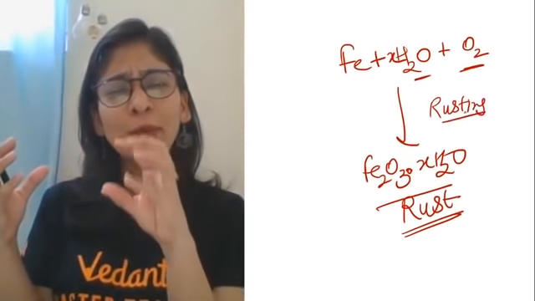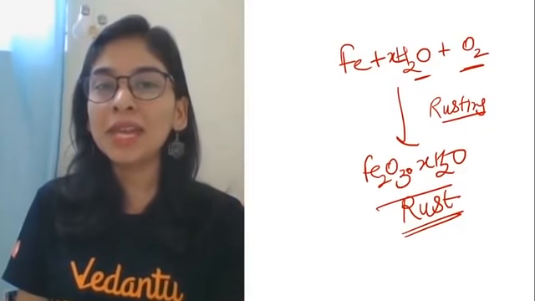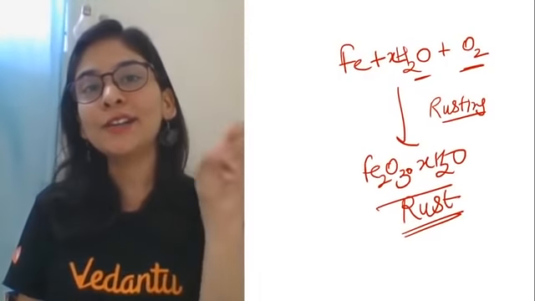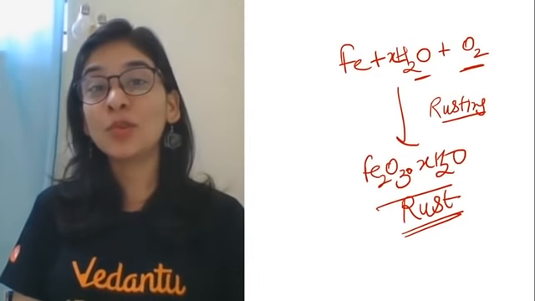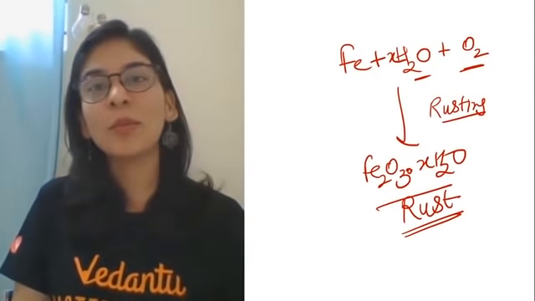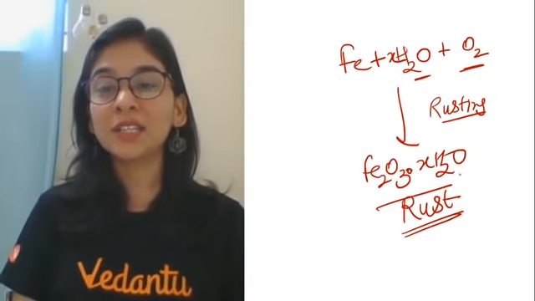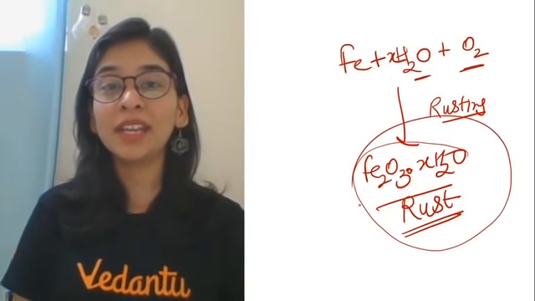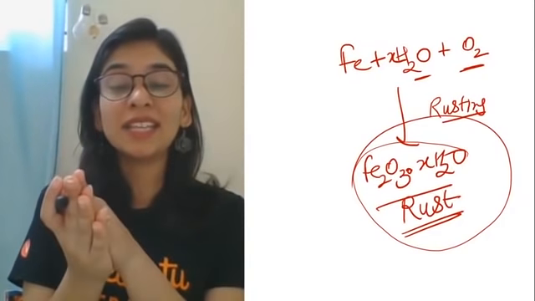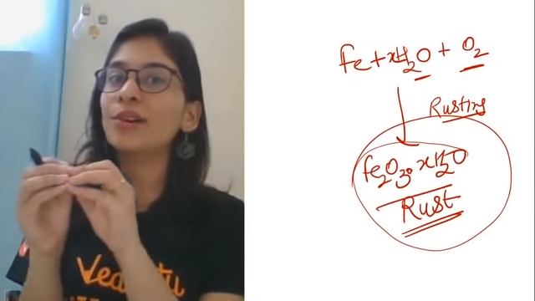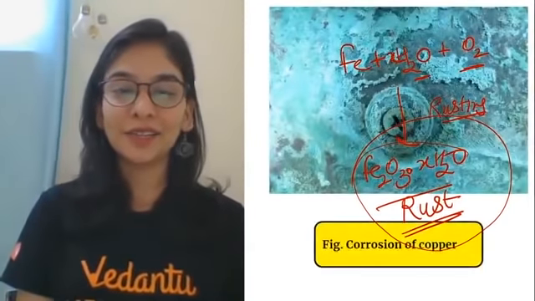I can say rusting is the small picture, corrosion is the bigger picture. Corrosion means degradation of any metal, rusting means we are particularly talking about corrosion of iron. So this is rusting. Every year so many iron objects, so many bridges, are getting degraded because it's a continuous process that keeps on happening, and your iron metal gets degraded, can have holes, and can be completely spoiled. That's one of the reasons that you should avoid it.